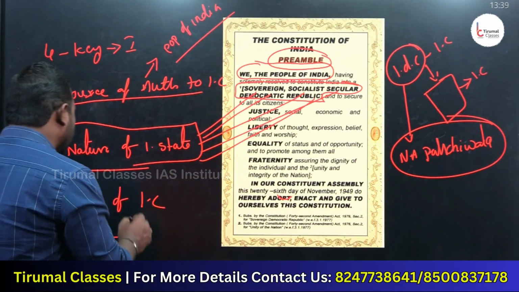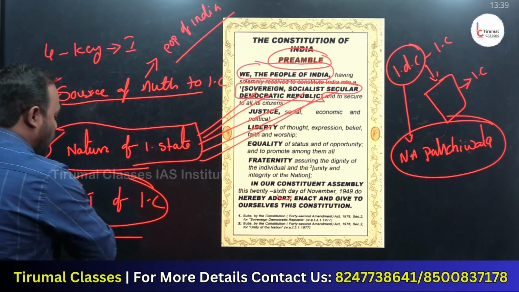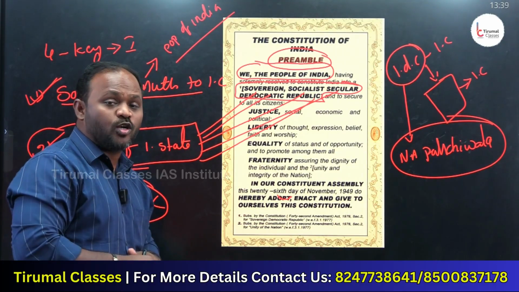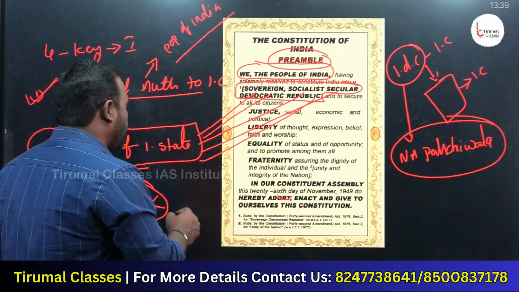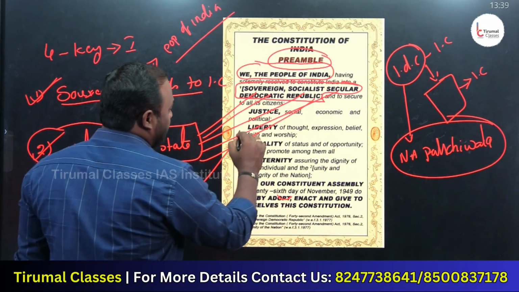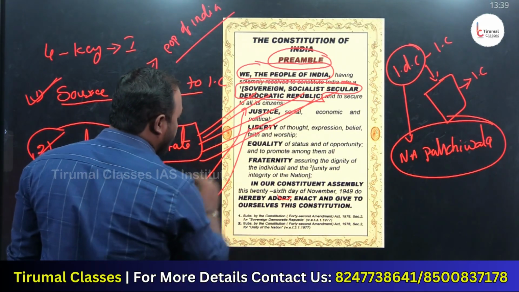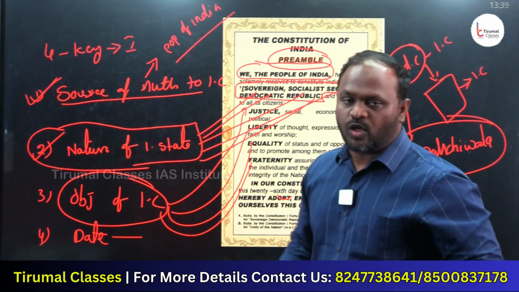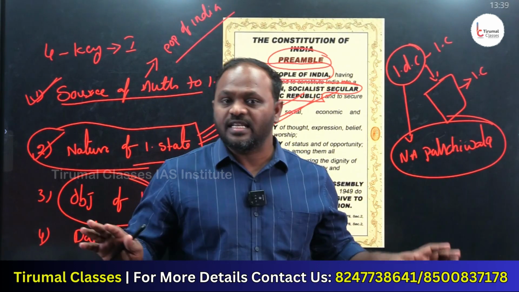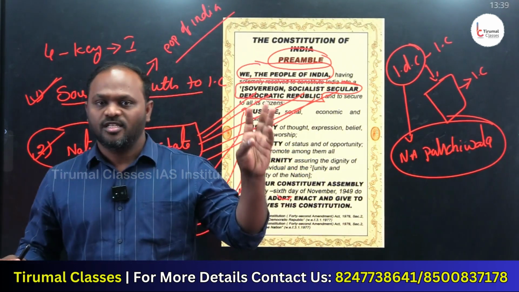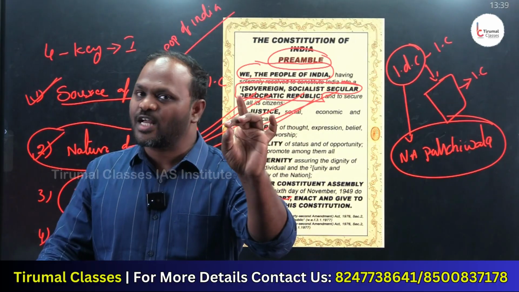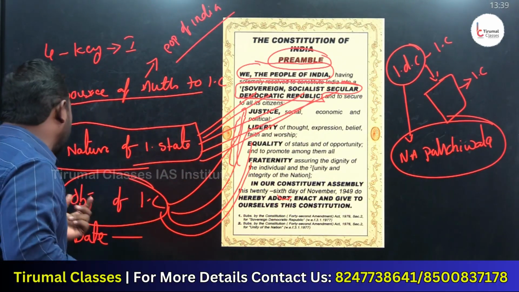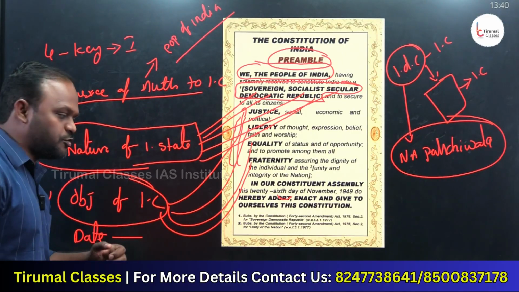Clear, right? Next one, objectives of the Indian Constitution. What is the objective of the Indian Constitution? The Indian Constitution is meant for providing every citizen with justice, liberty, equality, and fraternity. I mean to say, the Constitution of India treats every citizen equally by providing justice, liberty, equality, and fraternity. These 4 keywords explain the objectives of the Indian Constitution.